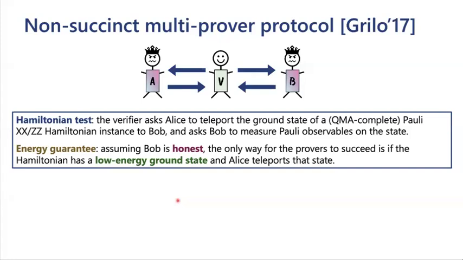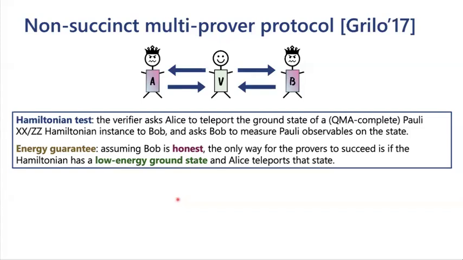Okay, this is fairly easy to prove, because if Bob indeed does honestly measure the Pauli observables as instructed, then the verifier would from that be able to reconstruct the energy of whatever state Bob measured the Pauli observables on. So the only way to convince the verifier that this is a low energy state is if indeed there exists a low energy state, and this is the state that Bob used.